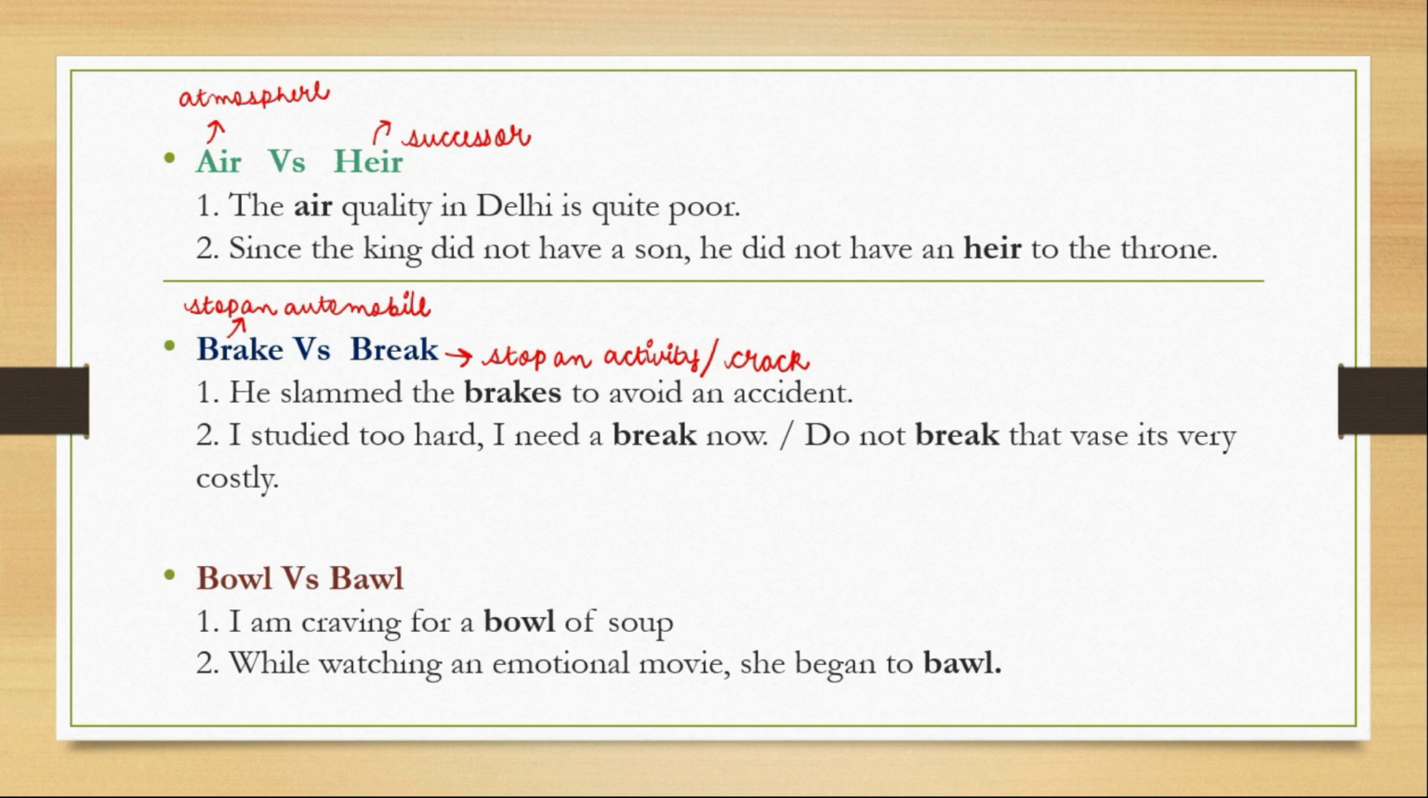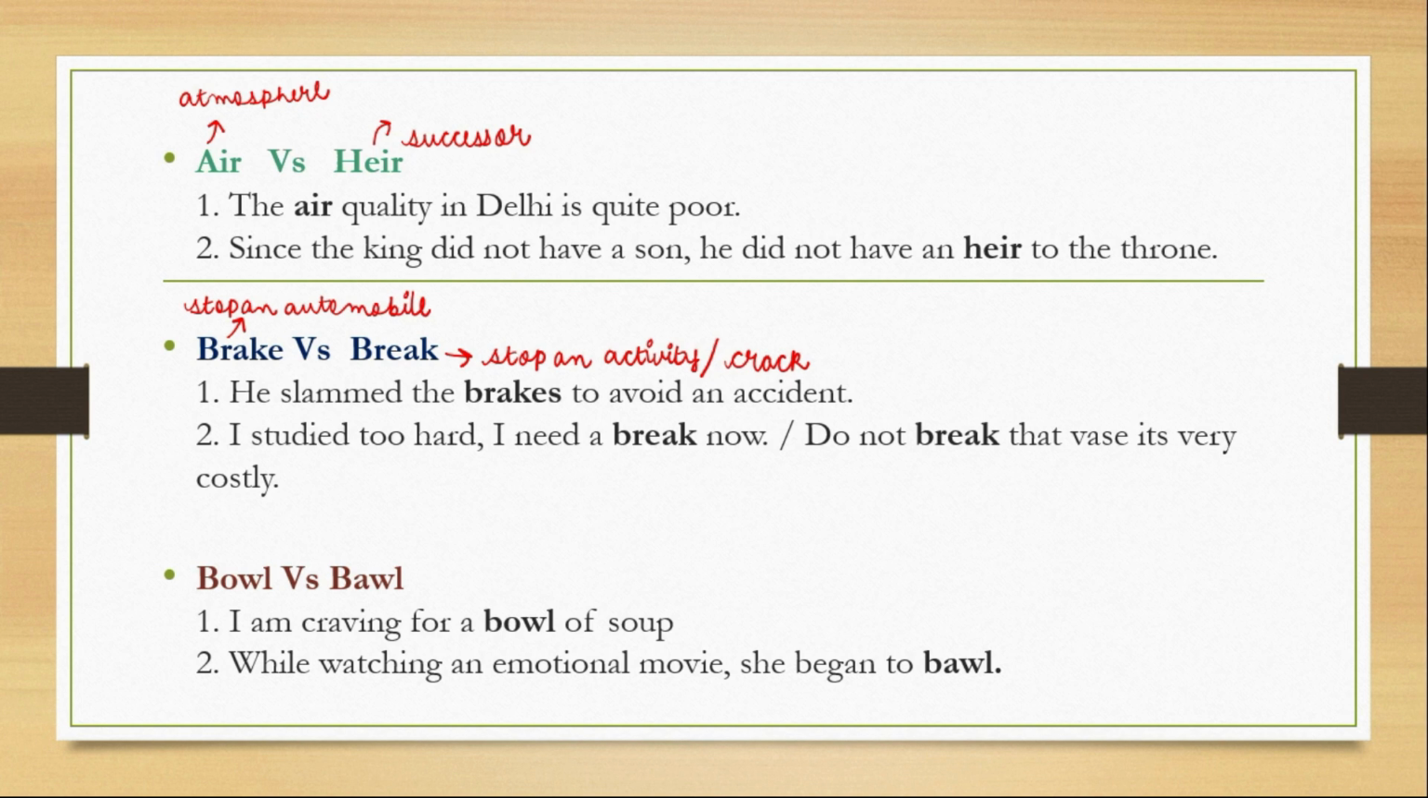The other example is: do not break that vase. It's very costly. So we keep flowers in a vase. Some people pronounce it as vase, but that is the pronunciation of the US. But we commonly use British English, so it is vase. So here it is: please do not break the vase. It is expensive.